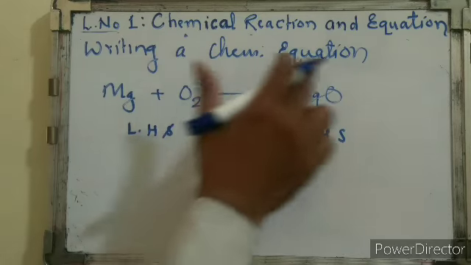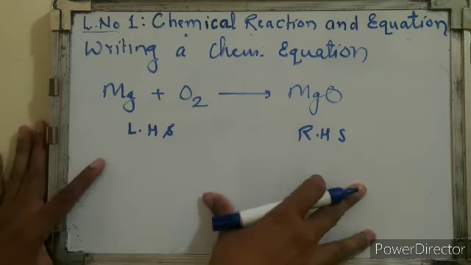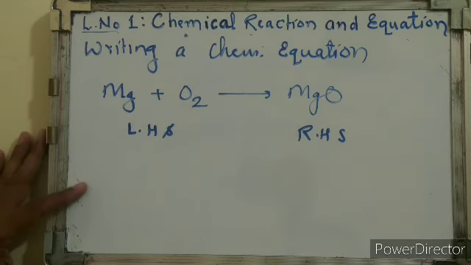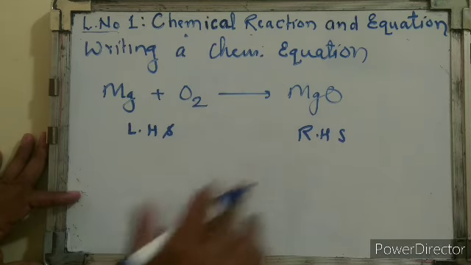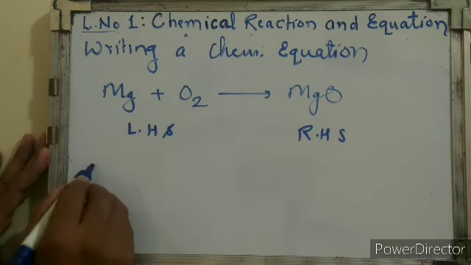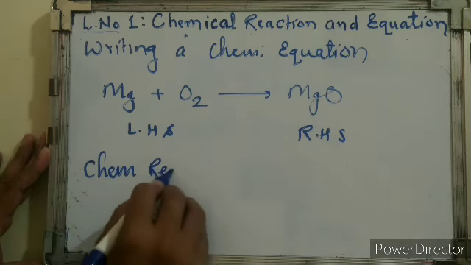But how to write the chemical equation? Whenever we write a chemical equation, we must represent it in symbolic form. A chemical equation is a symbolic representation of the chemical compounds present in the reaction. So what do we mean by a chemical reaction?